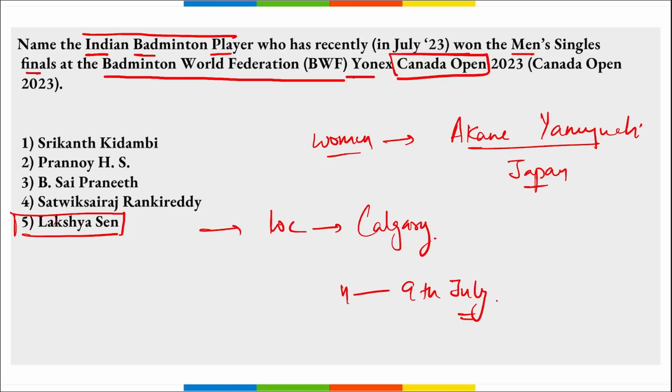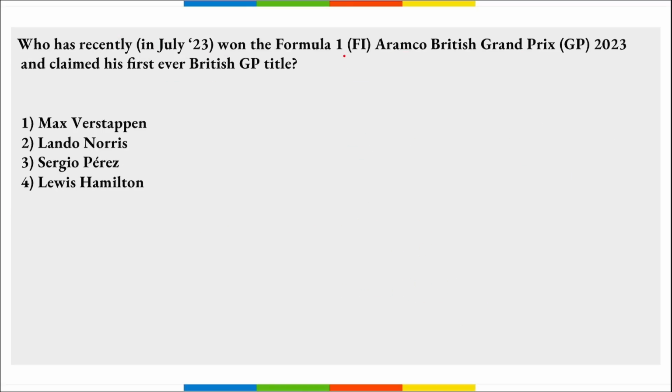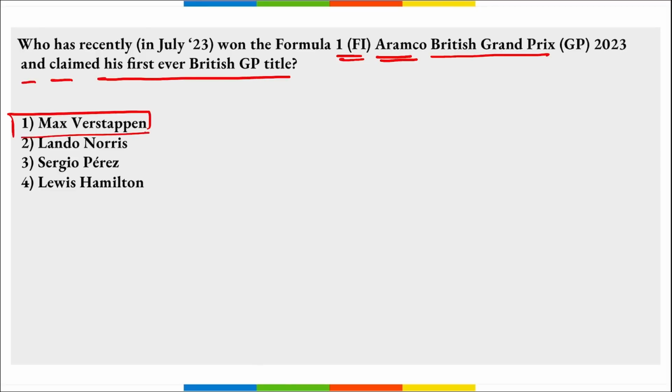Correct? Next, who has recently won the F1 Aramco British Grand Prix and claimed his first ever British Grand Prix title? He will be Max Verstappen, right? As I mentioned, he's a Red Bull driver. He's a Belgian-Dutch player who won the Aramco British Grand Prix 2023. This was held where? Location in England, right?